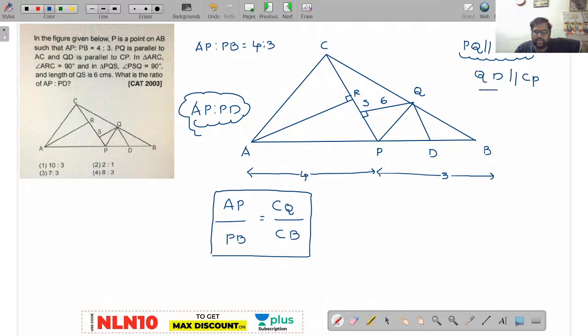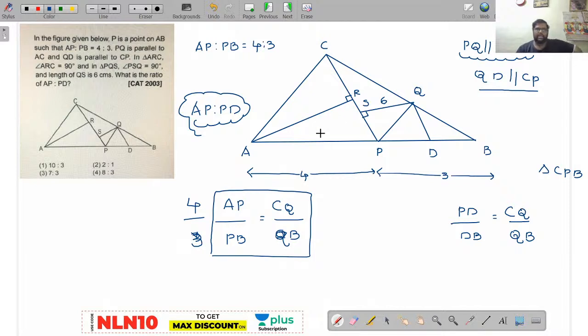And from the next point, QD is parallel to CP, it seems. Now observe only triangle CPB. Now by again basic proportionality theorem, PD by DB can be written as CQ by QB. Sorry, this is QB, not CB. Right? Now see here, already you know AP by PB is nothing but 4 by 3.